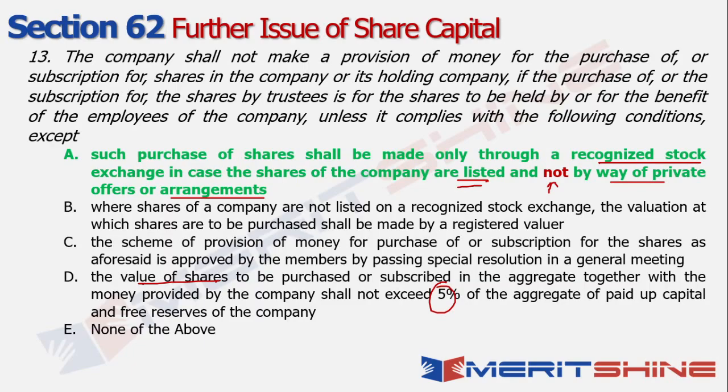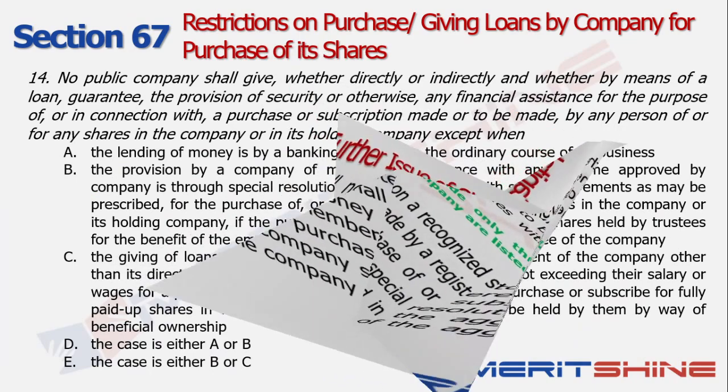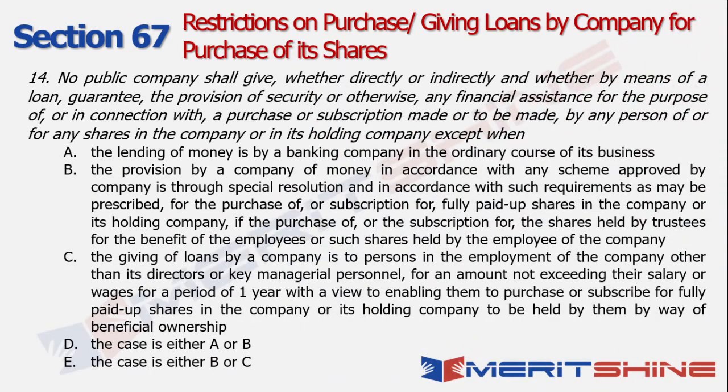Okay, let's move on to the 14th question for the day. 30 seconds for you to pause the video and jot down your answers. So this one pertains to section 67: restrictions on the purchase or giving of loans by a company for the purchase of its own shares, right? So what does the question say?